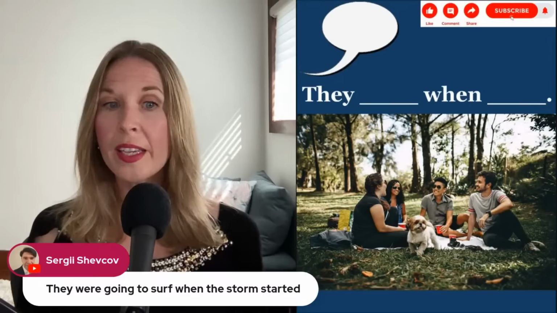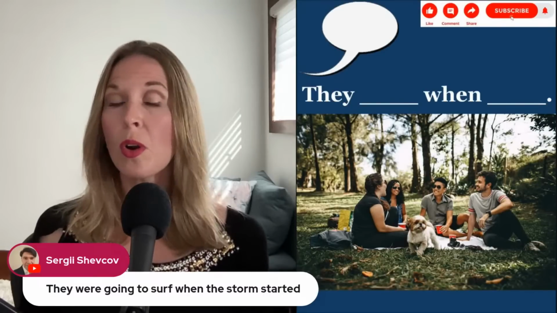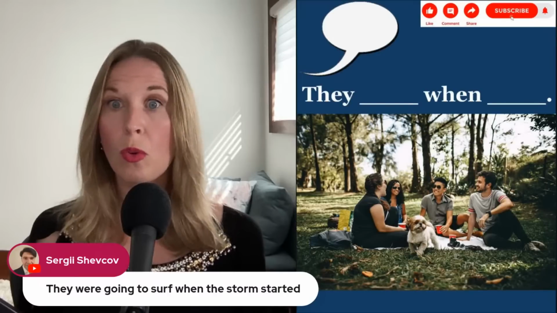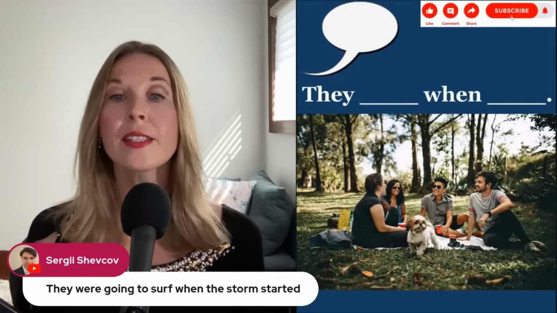Okay. They were going to surf when the storm started. Yeah, very nice. They were going to surf when the storm started. Very nicely done.